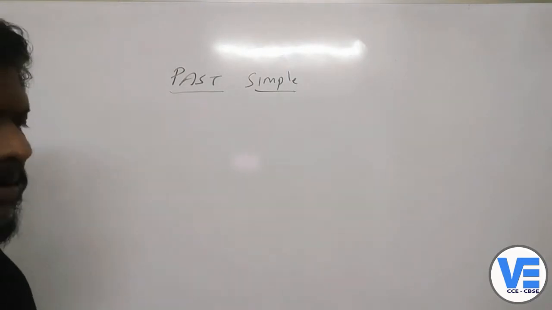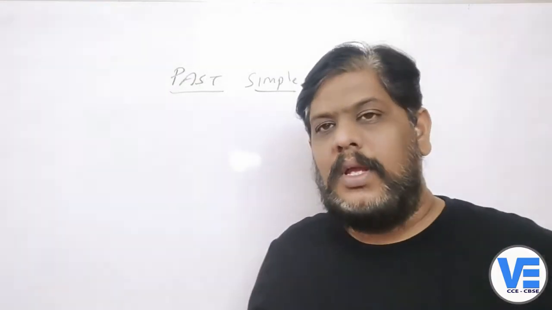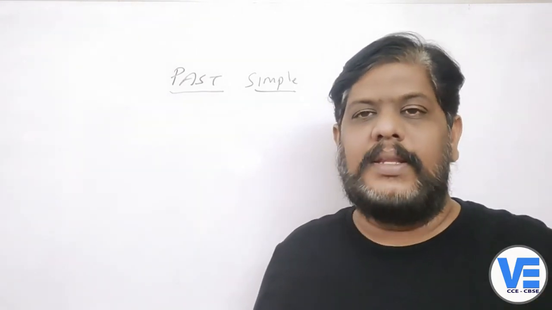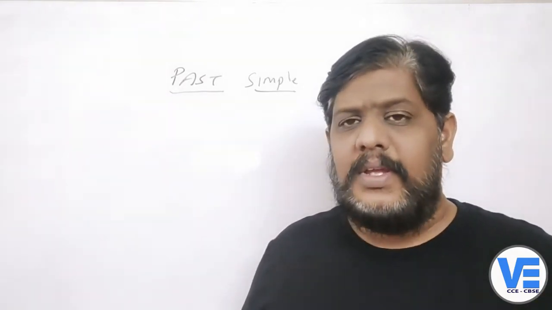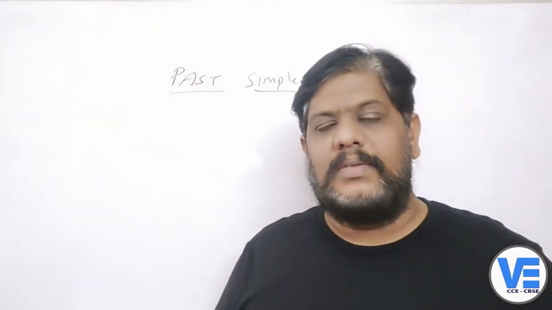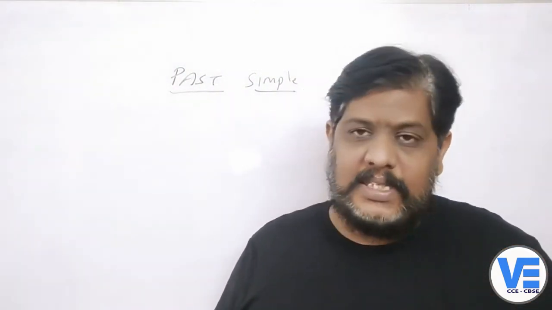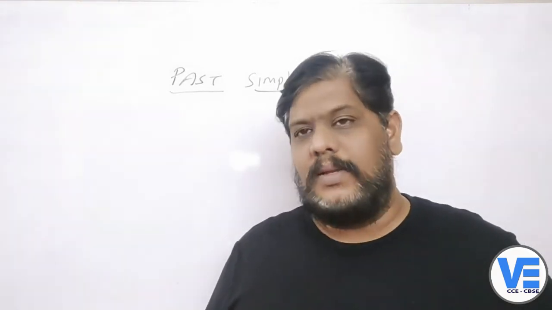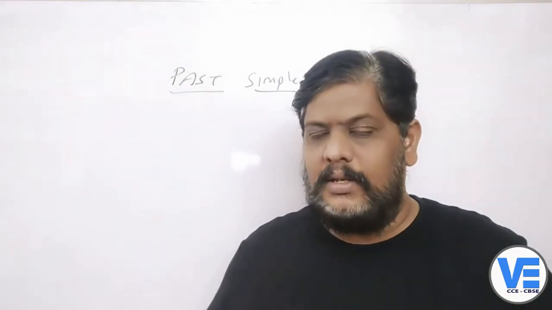Past simple, what is past simple, right? What is expressed in this past simple? The statements which happened in the past, which already happened. Those kind of simple statements, we tell in the past tense. Okay, so what are the actions which are completed? For example, I can say I saw a movie yesterday. So I saw a movie, I did not leave anything, right?